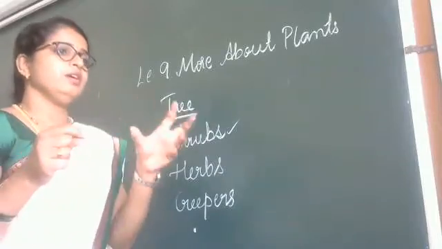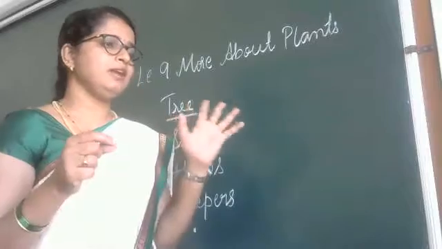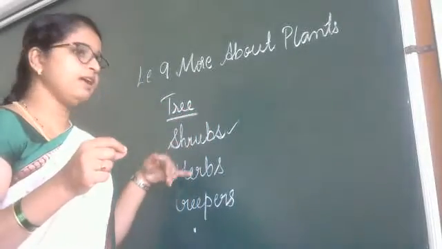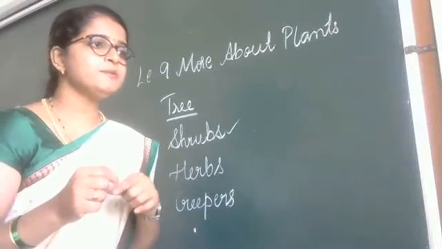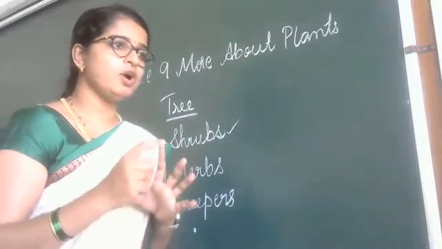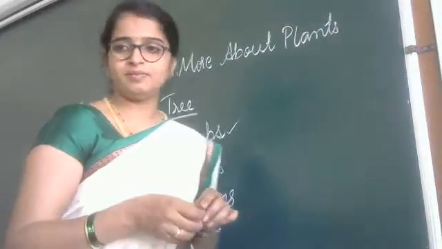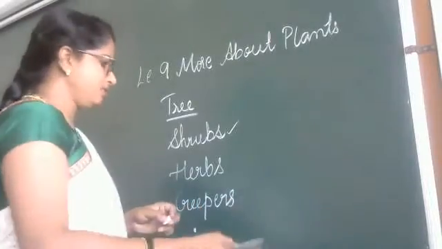That's why we consider grass, mint, spinach and many other plants to come under this category, herbs. Okay, spinach means palak. The vegetable palak that you eat is called spinach. Okay, ma'am.